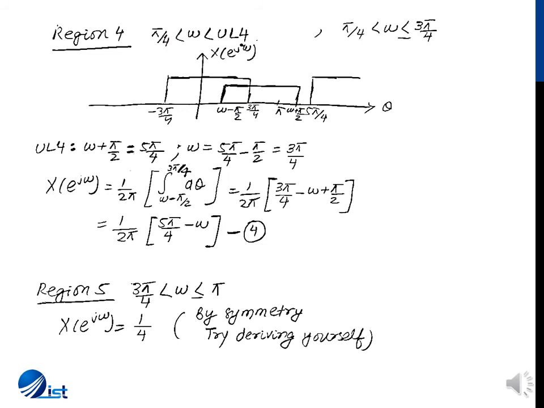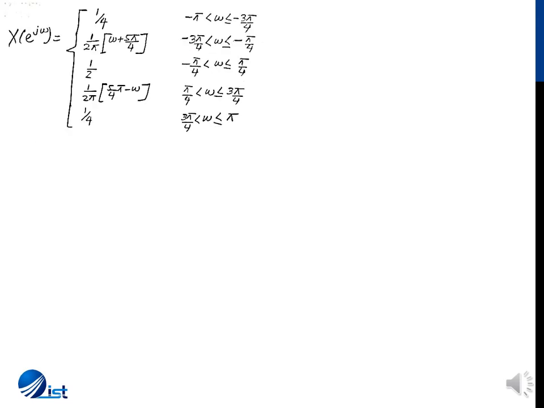Either we can apply all the steps that we have done for region 1, or we can apply symmetry, so it's your choice. I am applying the symmetry property because it's easy, and I can have X of e^jω equal to 1/4. You'll be deriving this yourself and determining the range to see whether it comes to 1/4 or not. So for all these 5 regions, the value of X of e^jω between minus pi to pi is